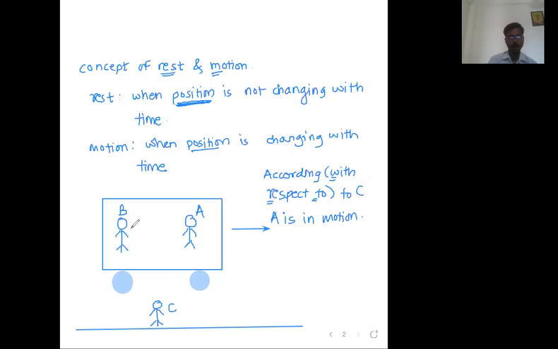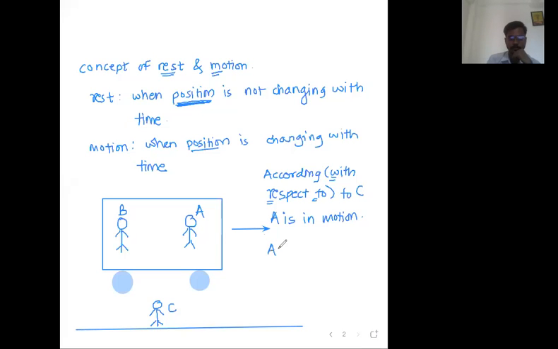Now tell me, according to B, is the position of A changing or not changing, C or N? B is also in the same car. Very good, Drishti. Everyone think. Do the smart work. Don't write a complete statement, only C or N is required. According to B, what is the thinking of B? Very good, Prajwal, Aryan, Sheetal. Yes, Krunal. According to B, the position of A is not changing. Both are in the same car.